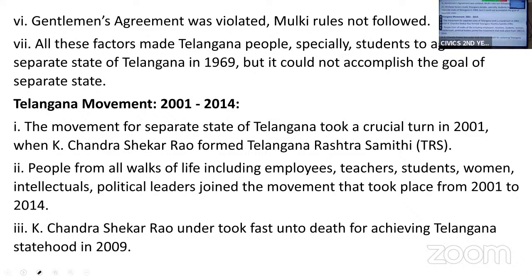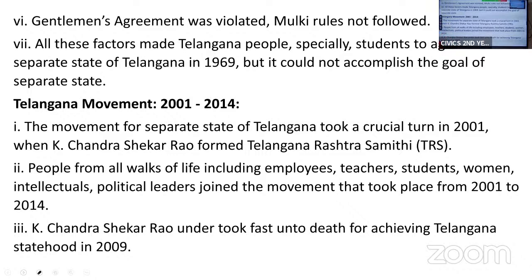Then let us discuss the Telangana movement during 2001 to 2004. I told you in 1969, the Telangana movement was started by a student of Osmania University, but due to political reasons, it was stopped.